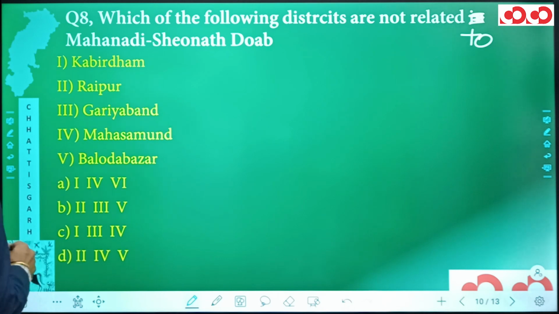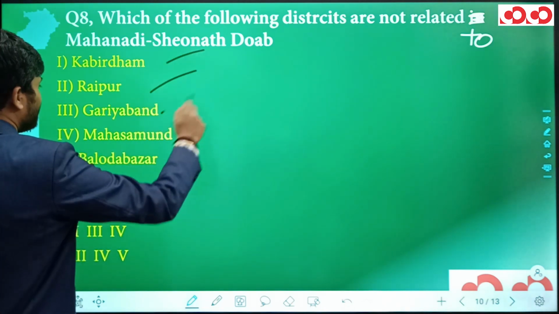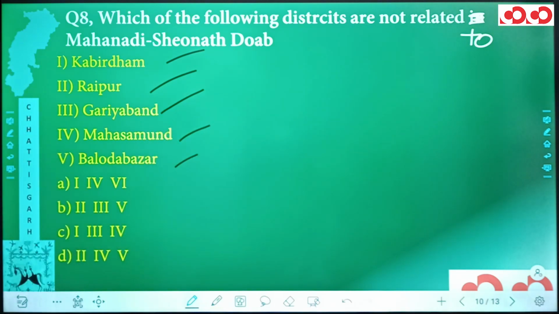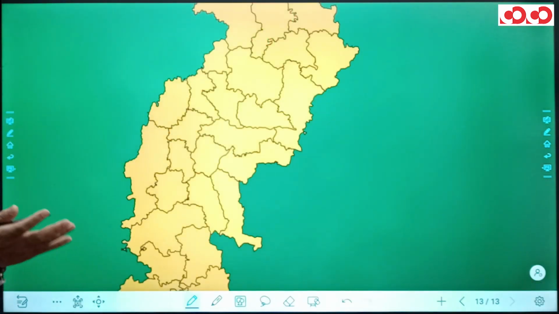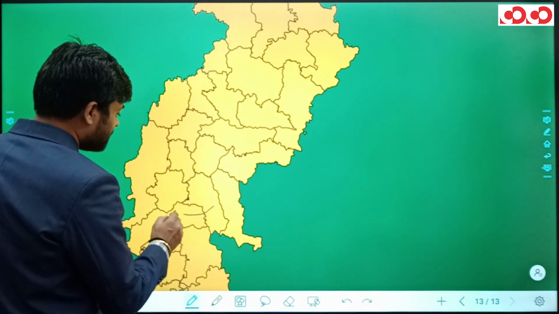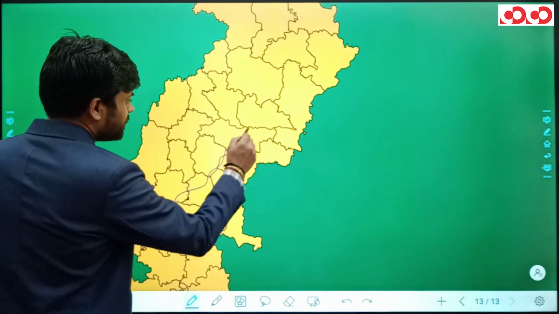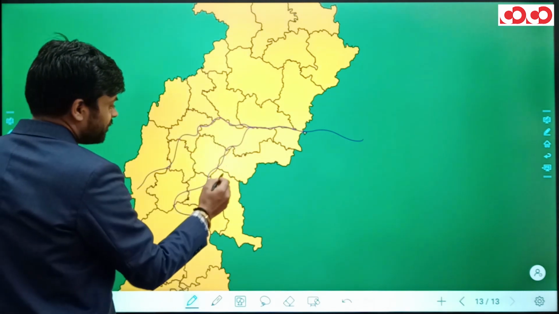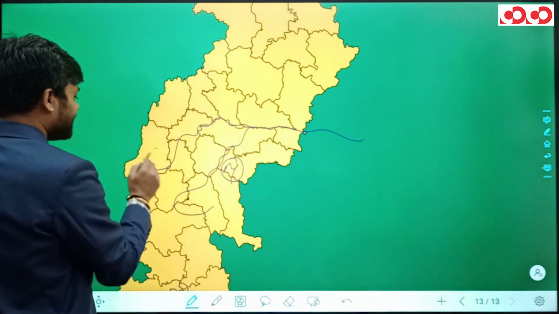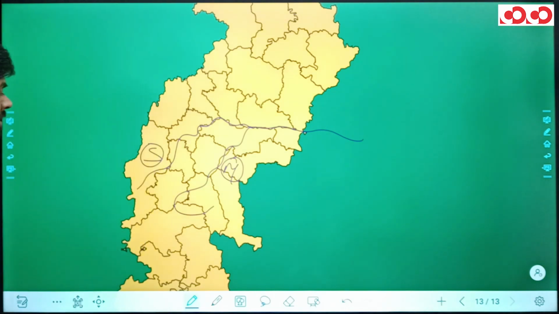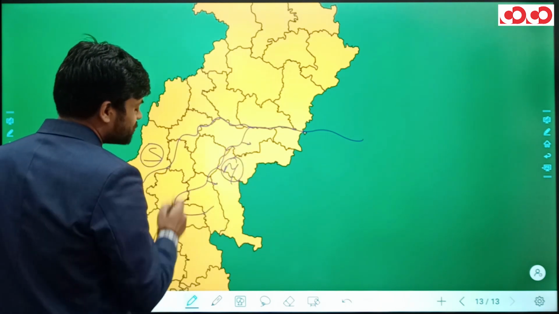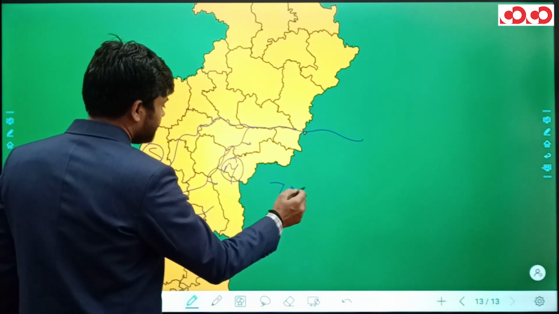What are the districts that we have? We have Kabirdham, we have Raipur, we have Gariyaband, we have Mahasamund and we have Baloda Bazar. So before understanding what is Doab, let us plot rivers Mahanadi and Shivnath. So the first river is river Mahanadi and second river is river Shivnath. So the plains towards the east of Mahanadi, they are actually known as Trans-Mahanadi Plains.